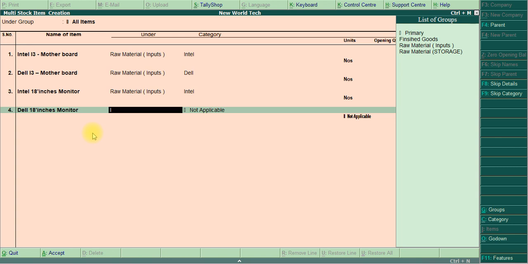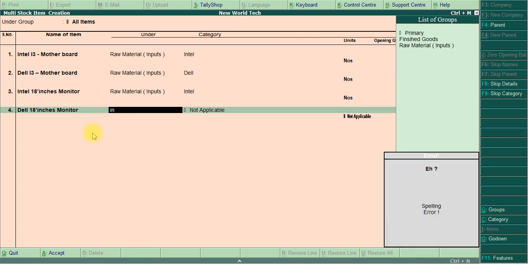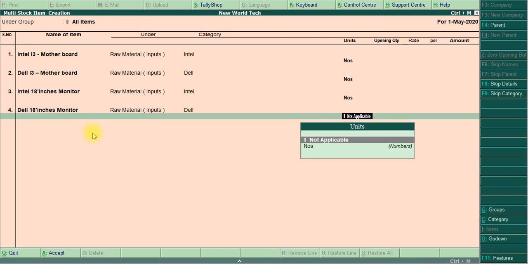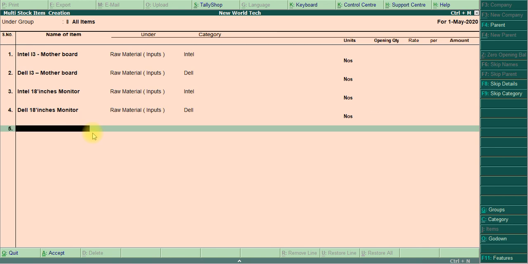The same input, and since it is Dell, I select Dell as the stock category. Then the numbers.